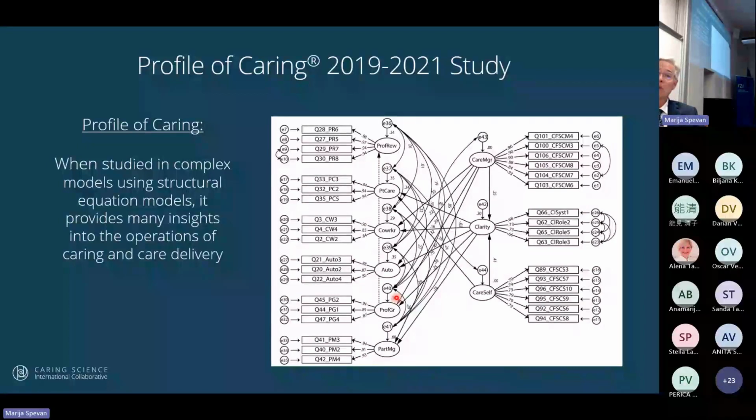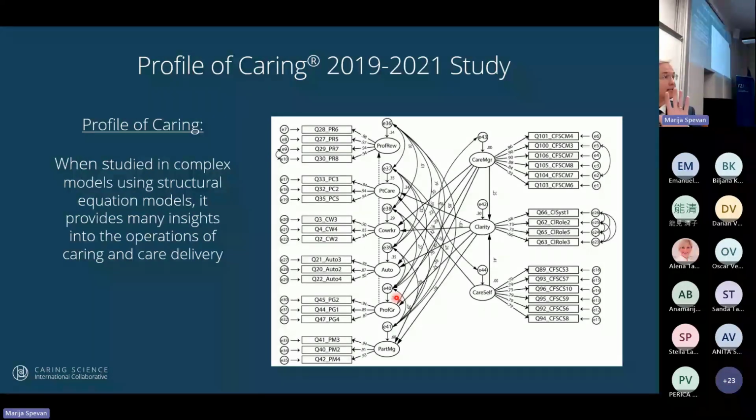We did reliability testing, so it was understood by at least 80 to 90% of the nurses that it was about well-being, and we did construct validation using confirmatory factor analysis, which is structural equation modeling, and we used invariance testing. Invariance testing is a way to test for bias.